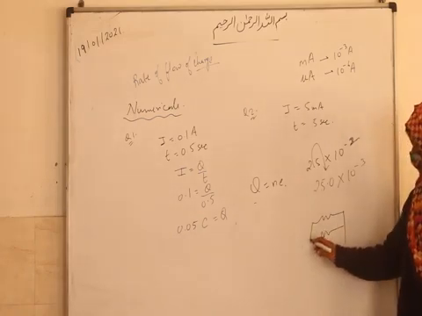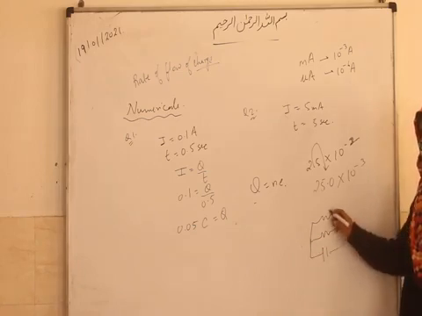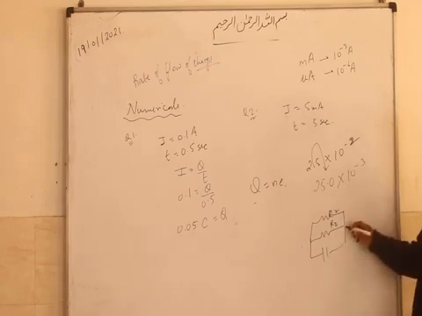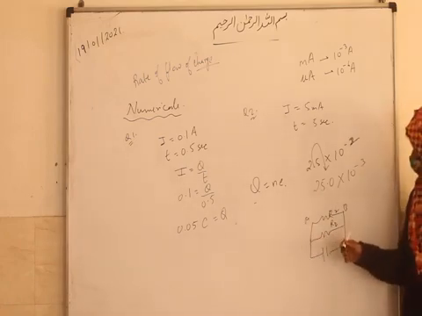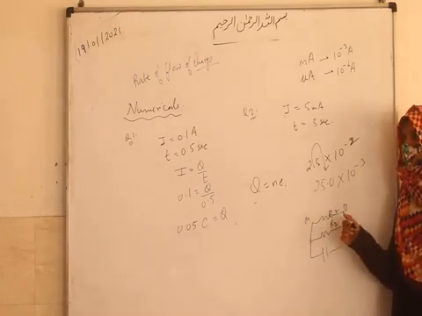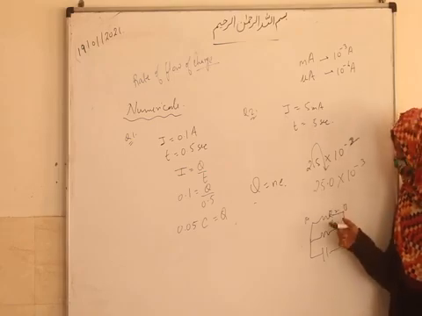Like this is the circuit, so you have to find out the equivalent resistance. In one series, the first one, the upper one, the voltage will be across A and B.